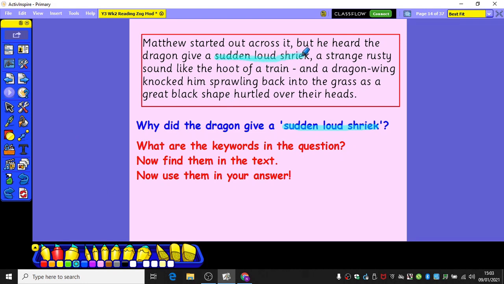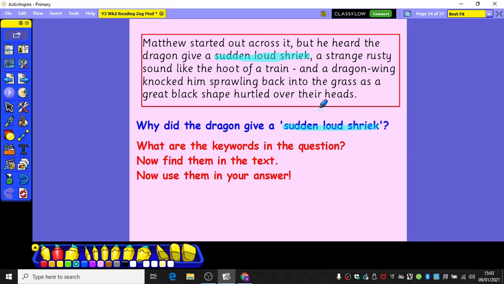Sudden loud shriek. Okay. I've asked the question, why did the dragon give a sudden loud shriek? So I need to read the whole text really, the whole paragraph really, to understand why the dragon was giving a shriek.